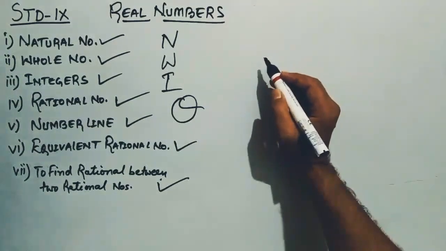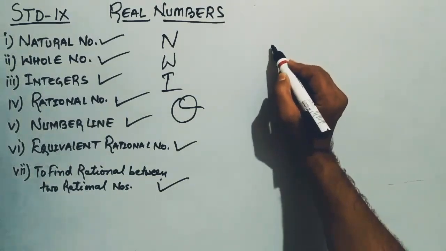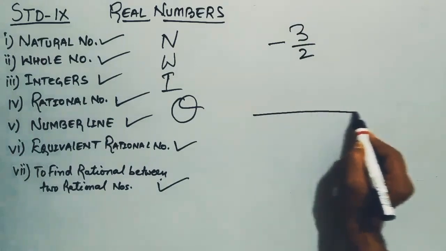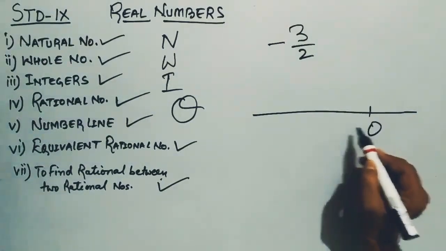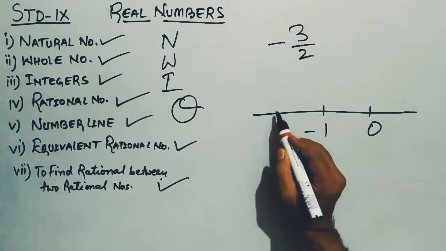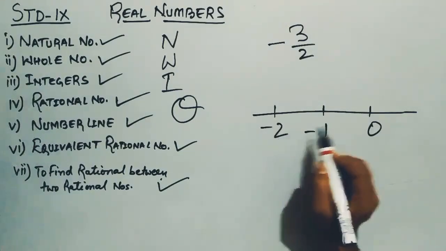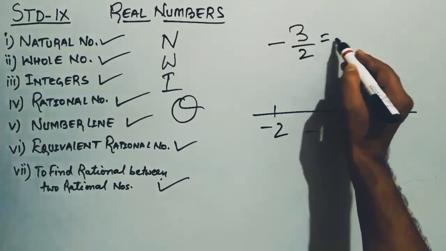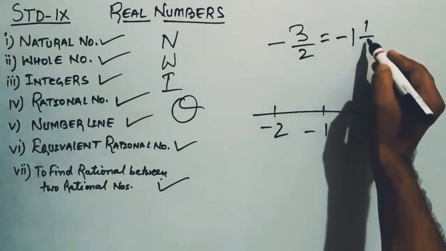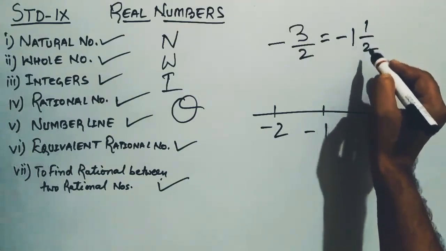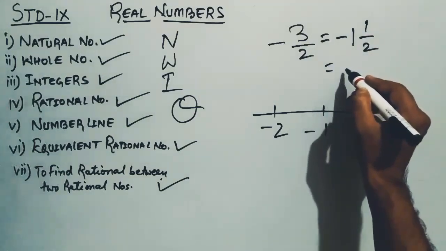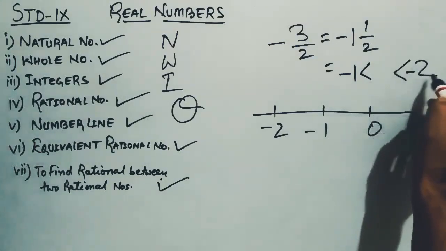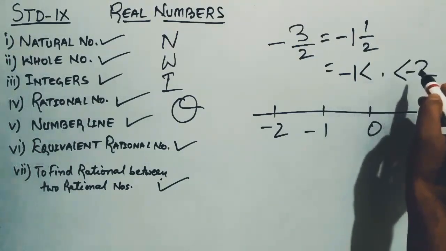Now we consider a case where the negative rational number is given. Let's say that minus 3 by 2 is given and we have to represent it on the number line. Alright, 0, minus 1. You know that the negative integers are written on the left side of 0, right? So minus 3 by 2, first we change it into a mixed fraction, minus 1 whole number 1 by 2, right? So it means that its value will lie between minus 1 and minus 2.